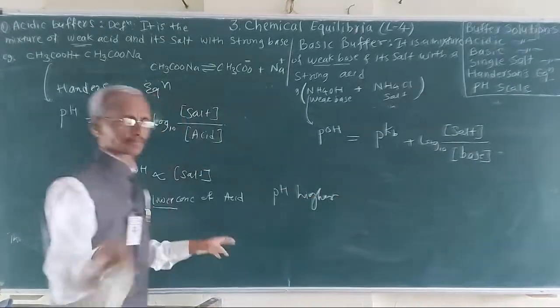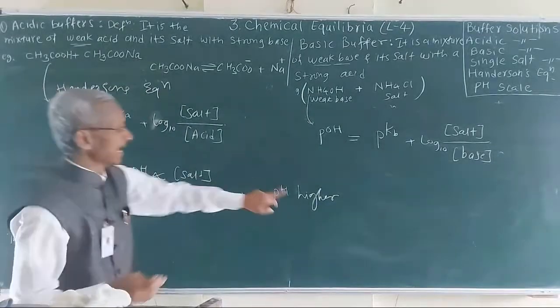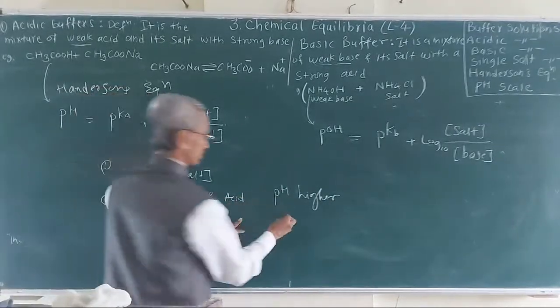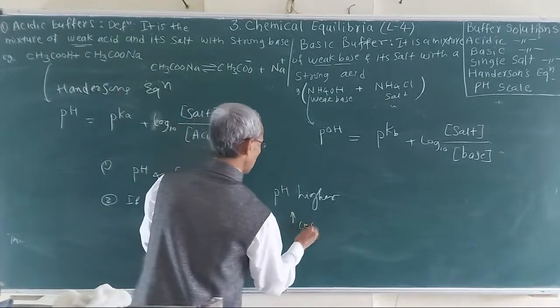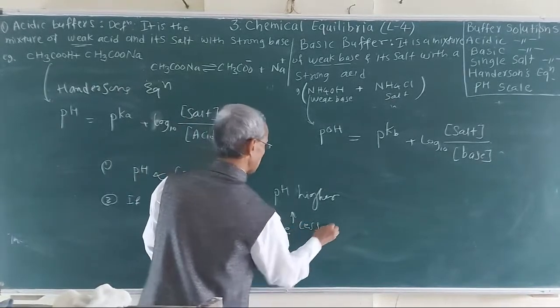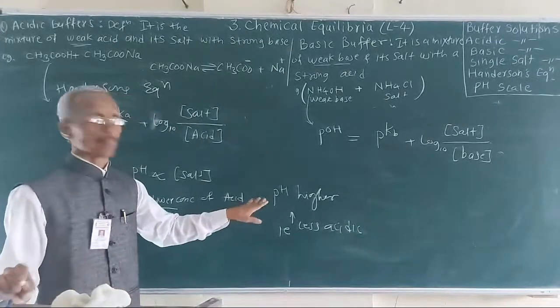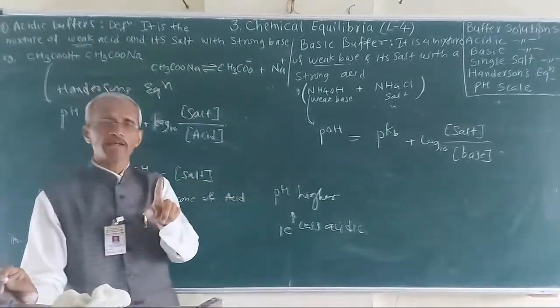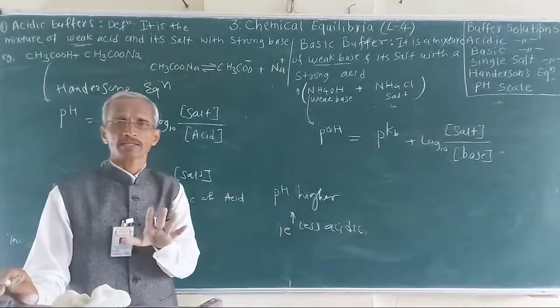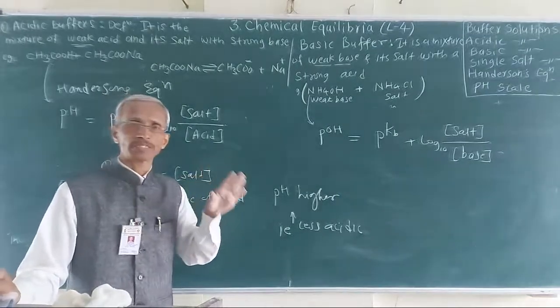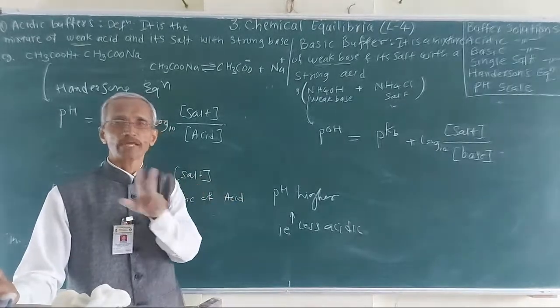So what does it mean? pH higher means less acid. pH higher, that is always less than 7. For an acid, pH is from 0 to 7. 7 is a neutral solution.